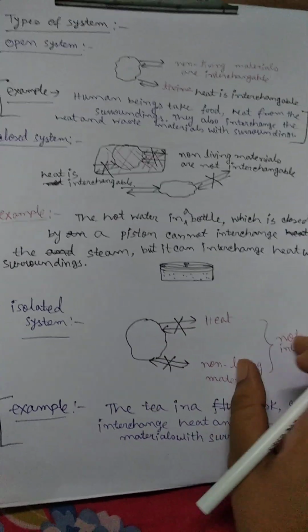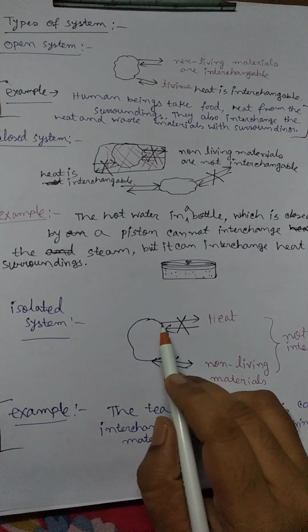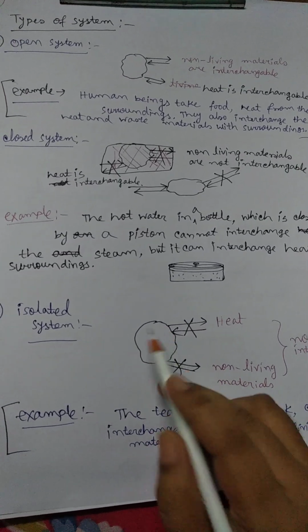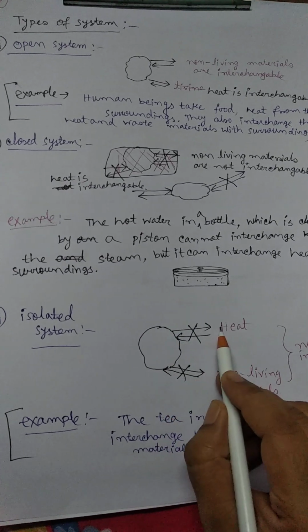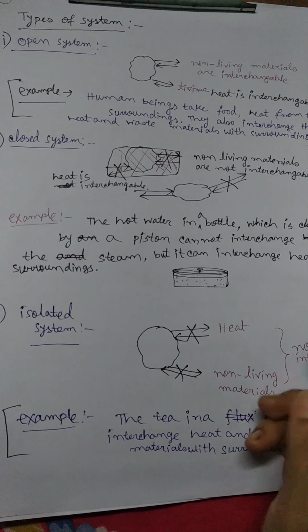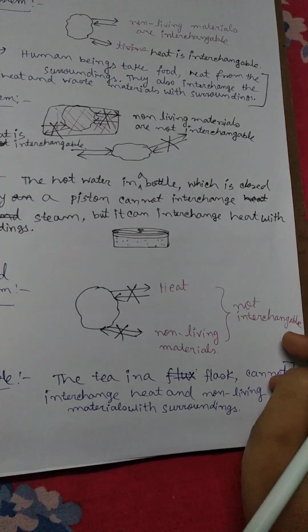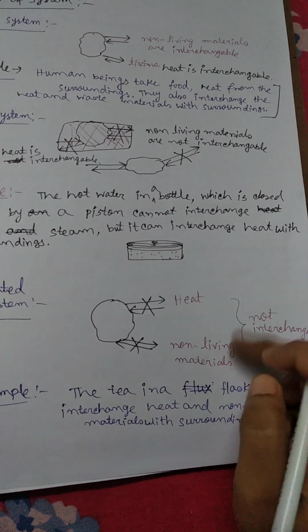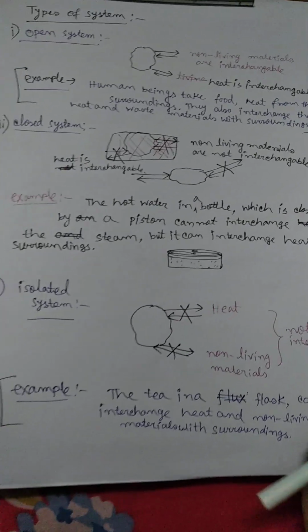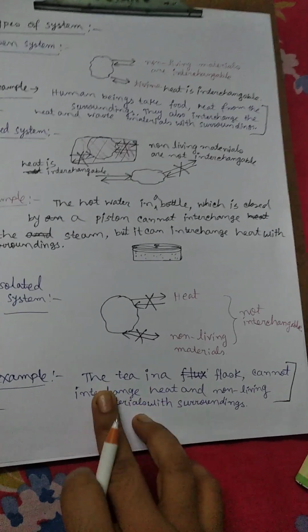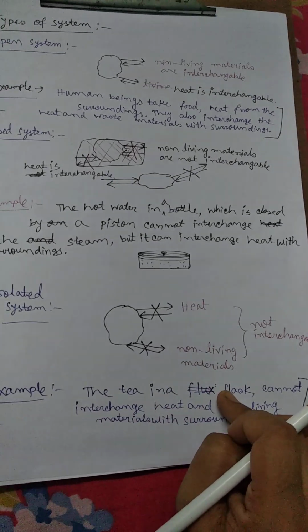Isolated system. An isolated system is surrounded by a boundary, but here heat is not interchangeable, as well as non-living materials are not interchangeable. So both heat and non-living materials are not interchangeable. The example is tea in a flask.